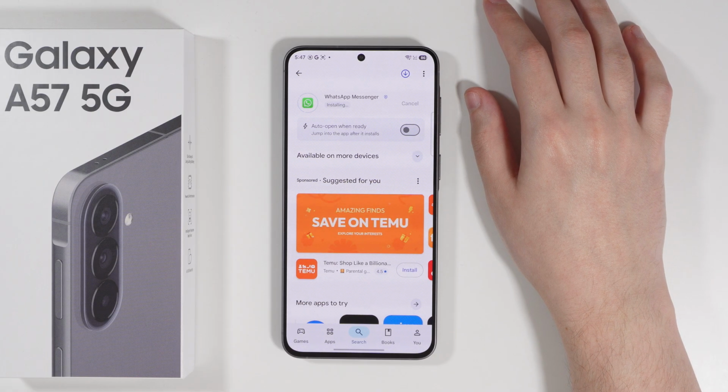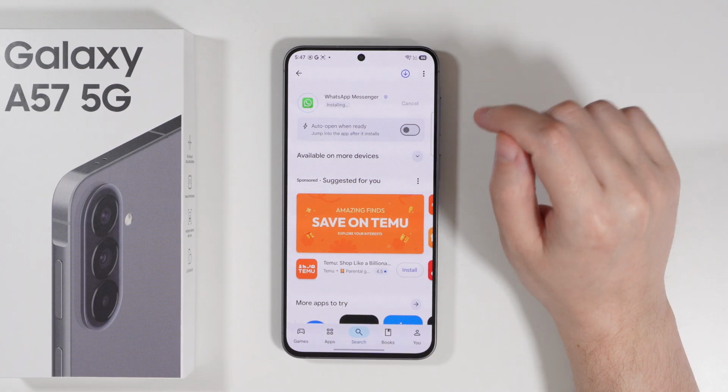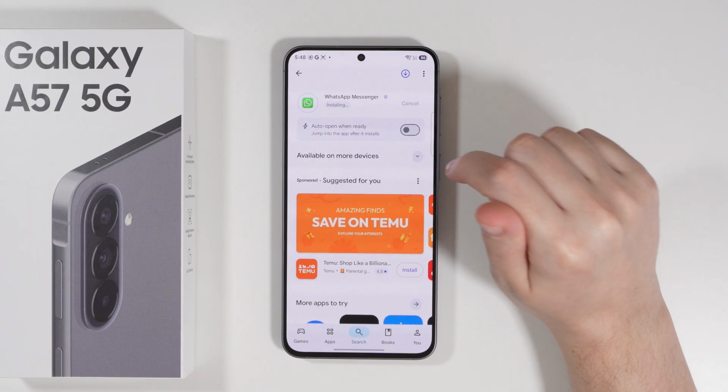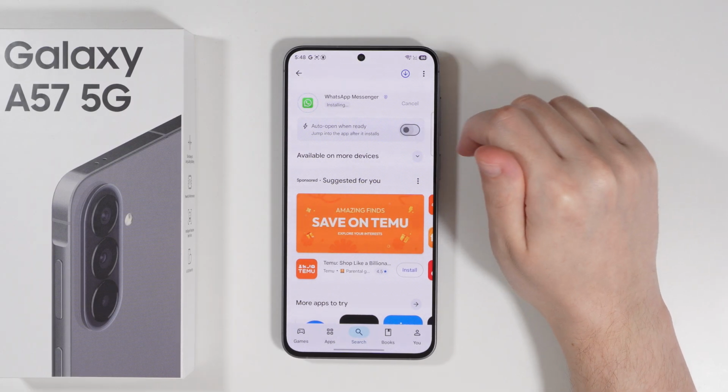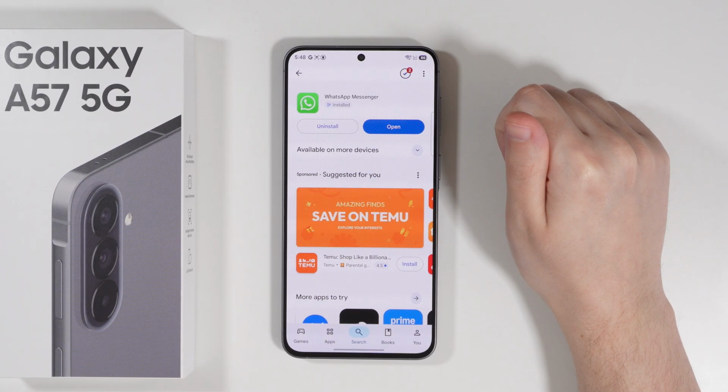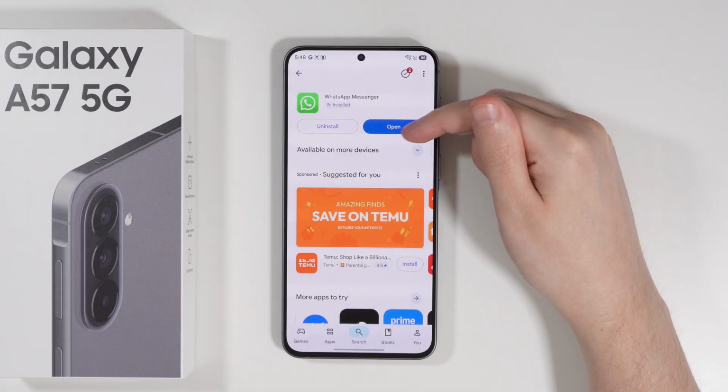And once it is installed, we should be able to open the app straight away by using the open button in here in the Play Store. You can also, of course, automatically open. As you saw, there is a switcher for that. There we go, we have the open button.